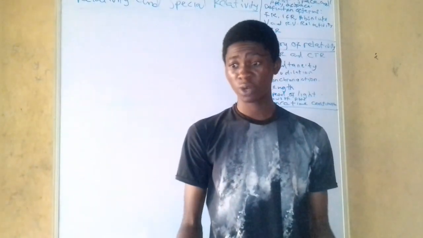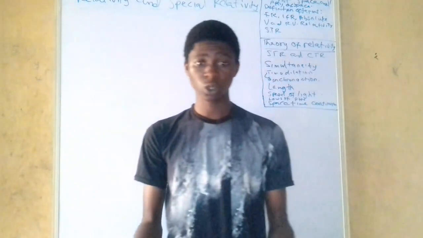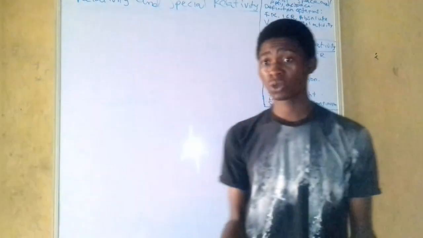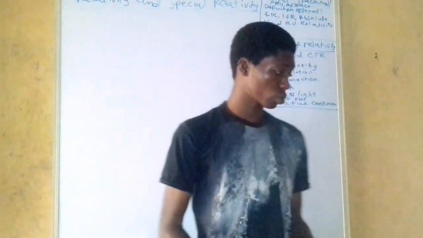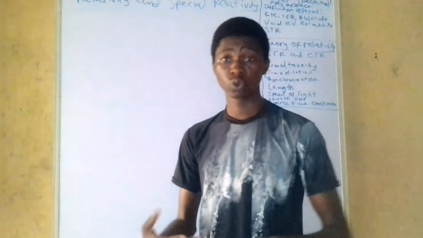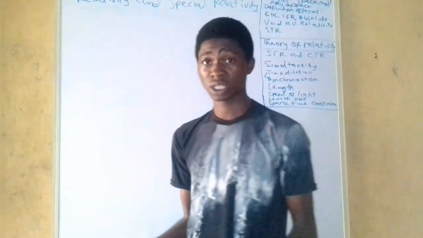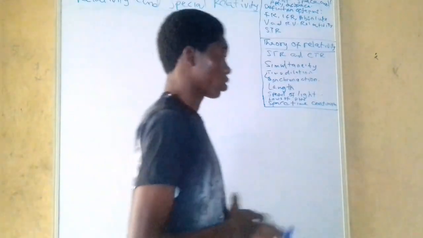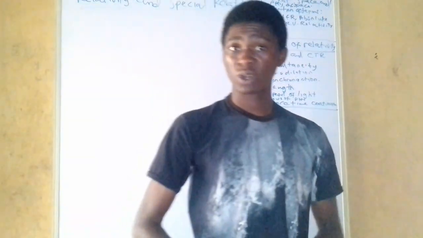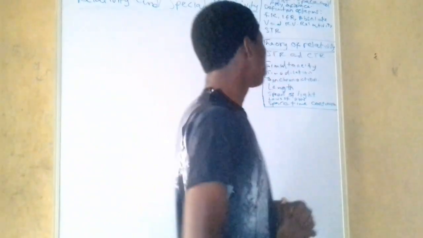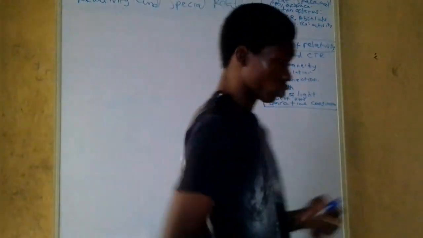Now, what is a frame of reference? A frame of reference is something very simple. It's just an artificial construction that can be used to do what? To measure things. It's an artificial construction that is used for measurement. We are still going to talk about frame of reference when we talk about the inertial frames and accelerating frames.